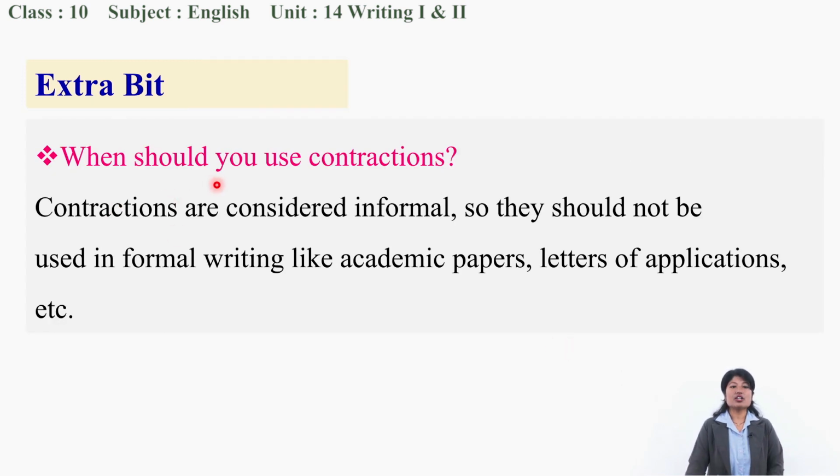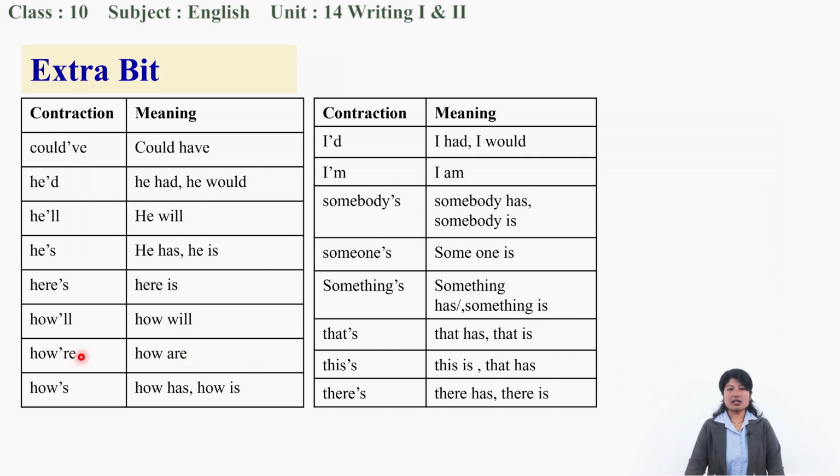Then when should you use contractions? Contractions are considered informal. This is an informal way, so they should not be used in formal writing like academic papers, letters of application, etc. The letter of application we just discussed before, we should not use contracted forms there. So here are the contracted forms and their meanings, right? Quickly let's go through this.